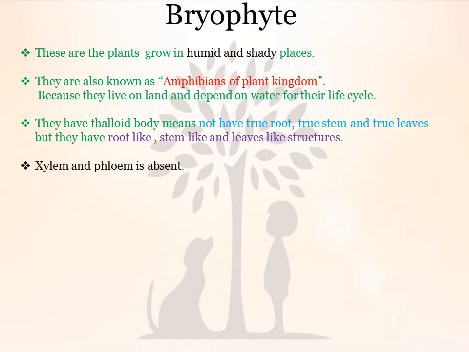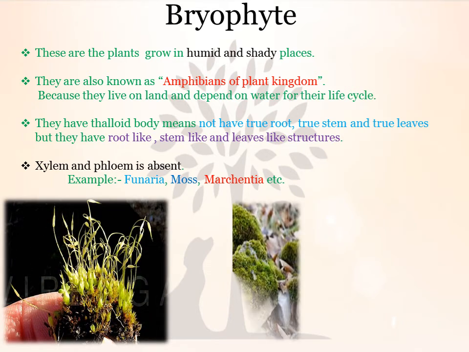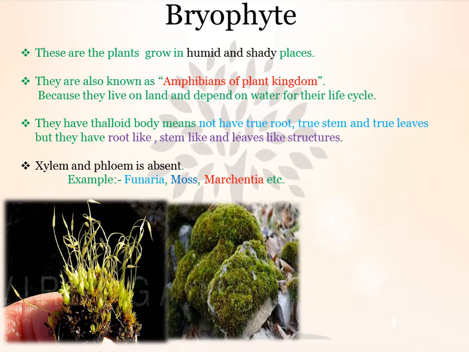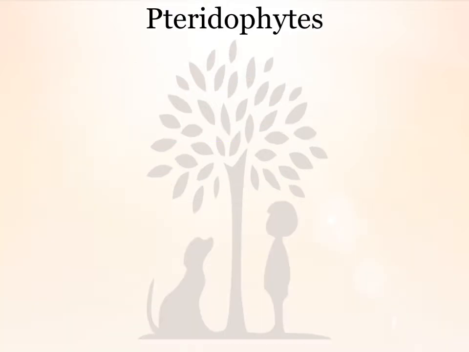Xylem and phloem are absent. Examples are Funaria, moss and Marchantia. This is the structure of Funaria. This is the structure of moss and this is the structure of Marchantia.